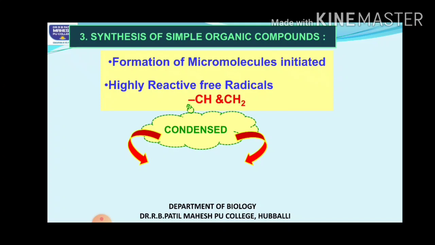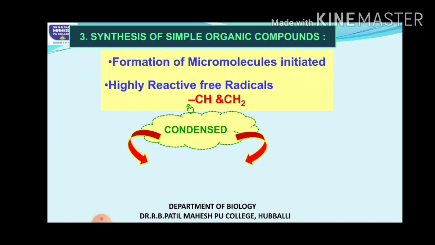Radicals are nothing but free ions which have unpaired valence electrons, so they have incomplete shells and are highly reactive in nature, students.